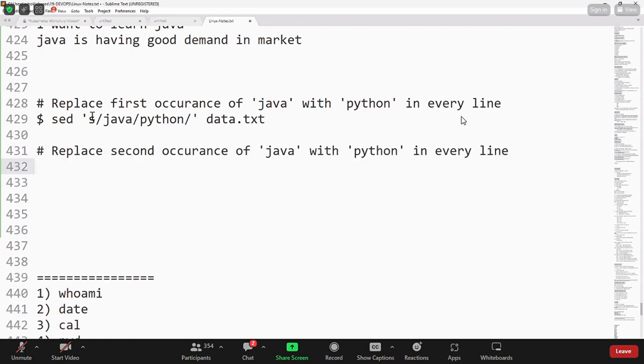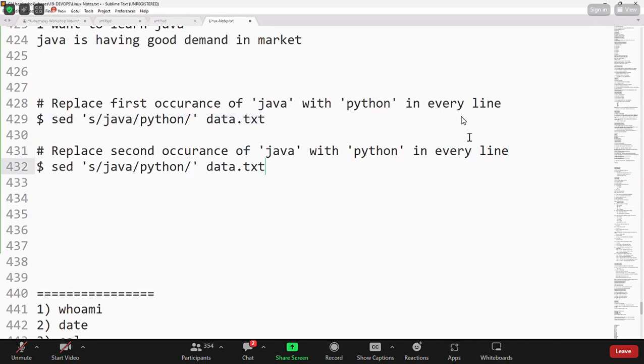Okay. So with this command, we are able to replace the first occurrence of Java with Python. When we are going for replacing the second occurrence of Java with Python, for the same command I'm going to supply /2. When I give /2, it is going to replace the second occurrence of Java with Python in every line. If you don't pass any number, then it will consider that as the first occurrence of Java to be replaced with Python in every line.